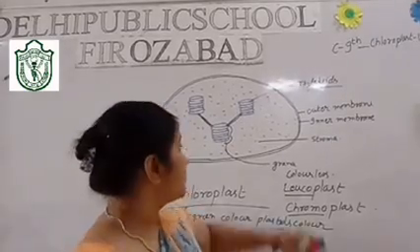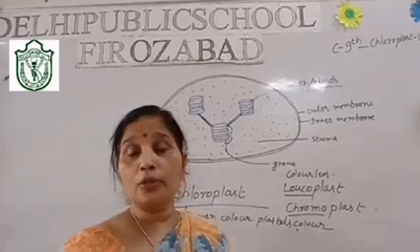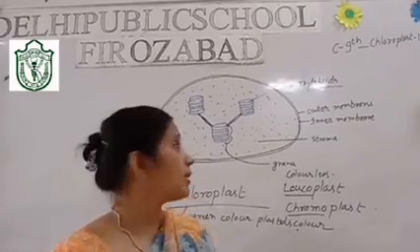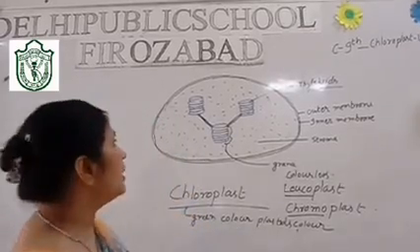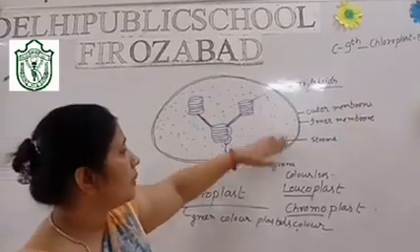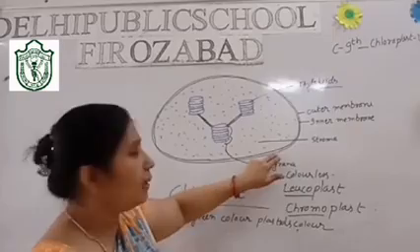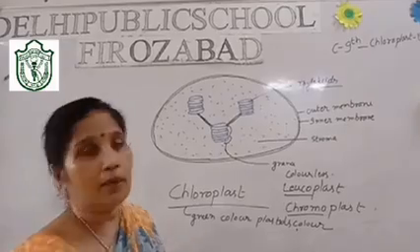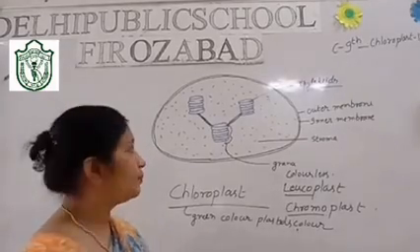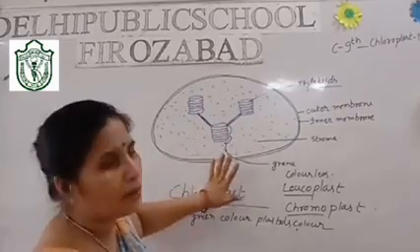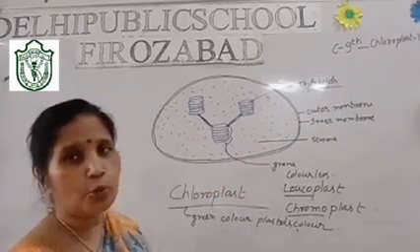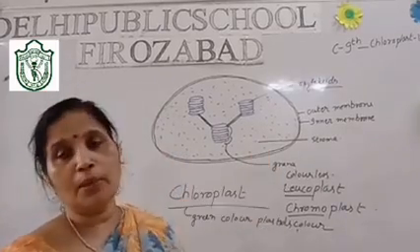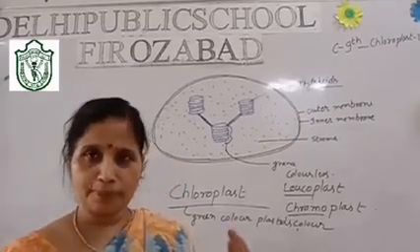So now children, we want to know the structure of chloroplast. This is a cell organelle found inside the cell. Just see the structure of the chloroplast: the outer membrane as well as the inner membrane. It is covered by a double layer membrane. On the board it is a two-dimensional structure, but I will try to give you the vision of a three-dimensional one also. The membrane structure is the same as that of the plasma membrane.